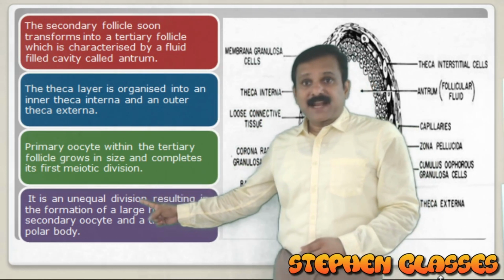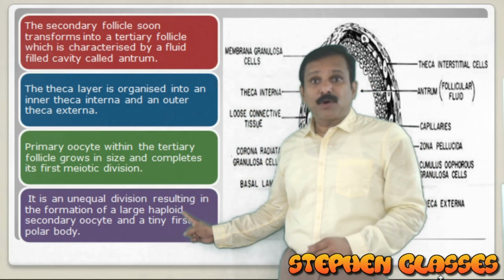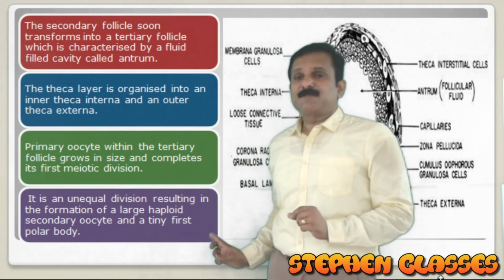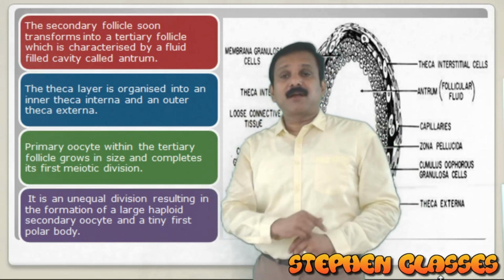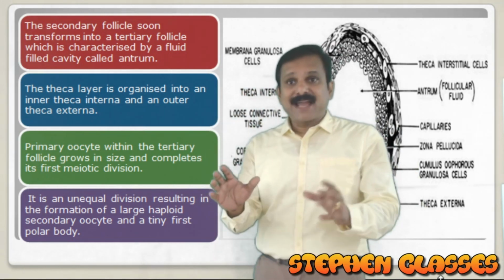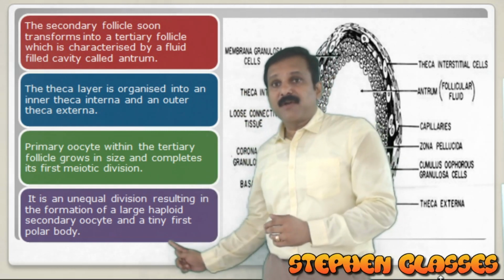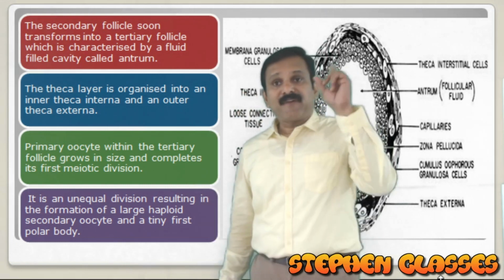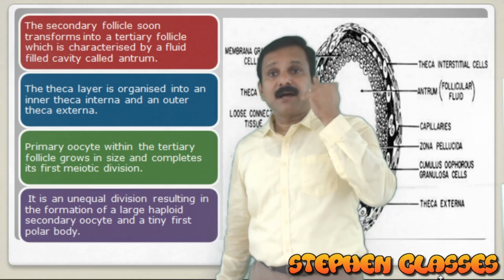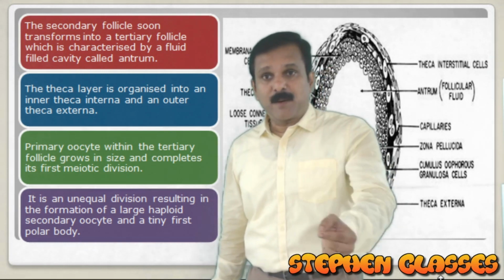It is an unequal division and it will result in formation of a large haploid cell called a secondary oocyte and a very small first polar body. So within the tertiary follicle, there is completion of the first meiotic division and the primary oocyte will be transformed into a secondary oocyte, and also there is liberation of a polar body. The first polar body will be liberated only when the follicle is at the tertiary stage. Only in the tertiary follicle, the first meiotic division will be completed.